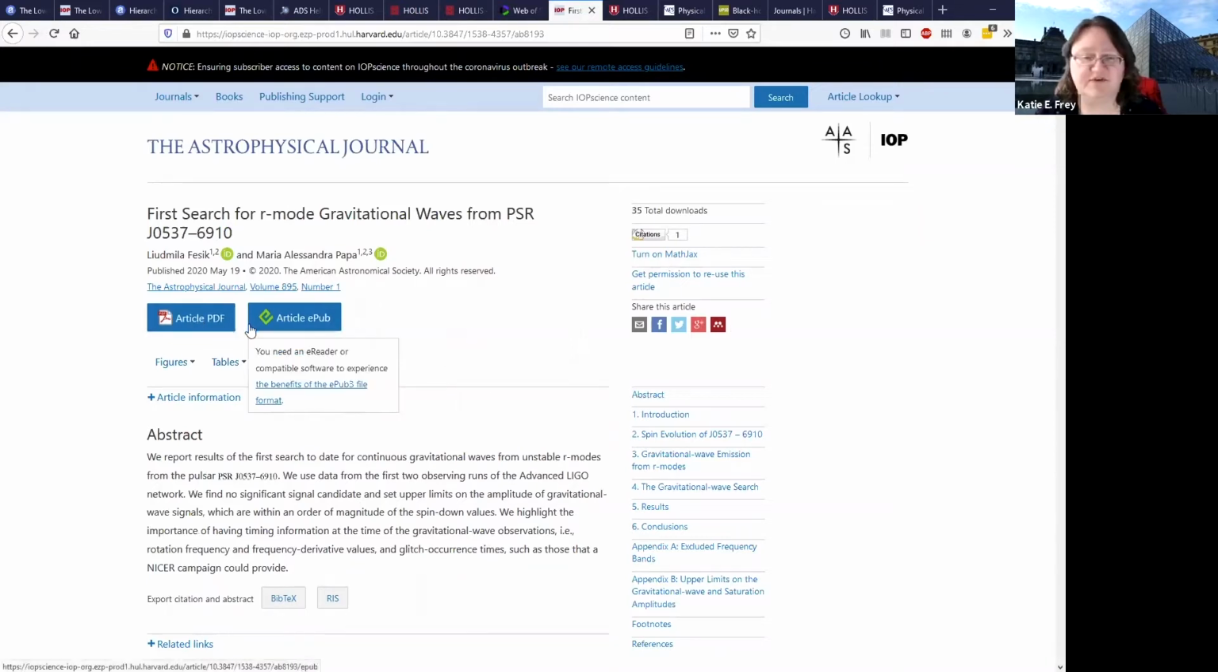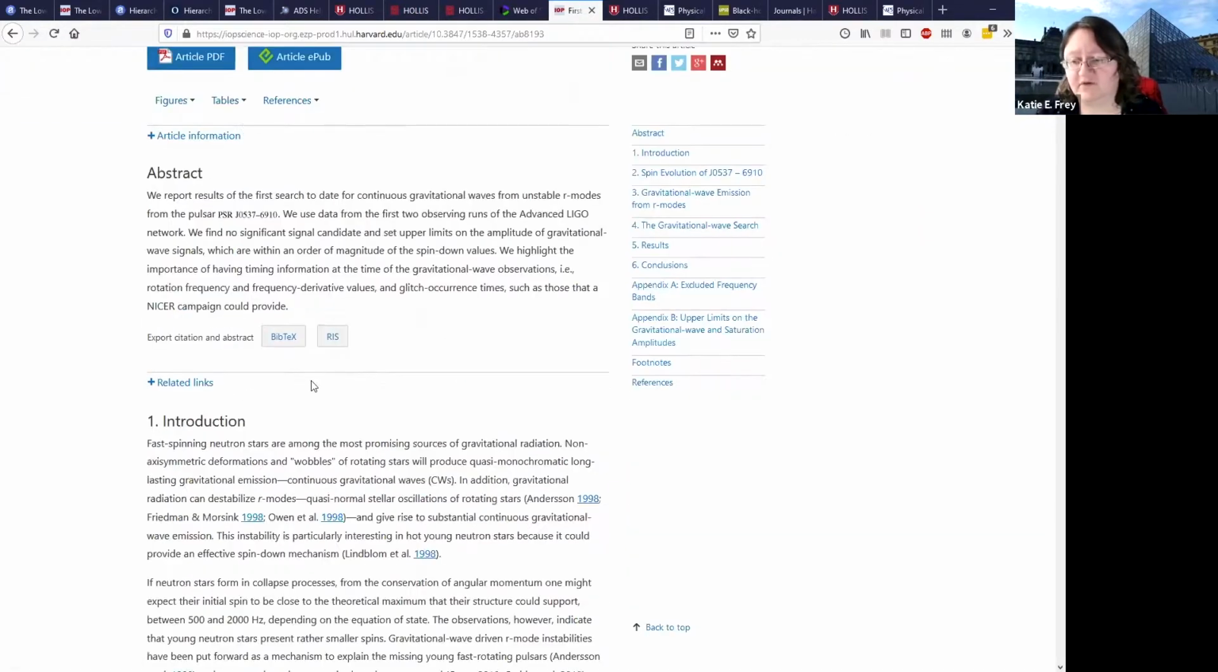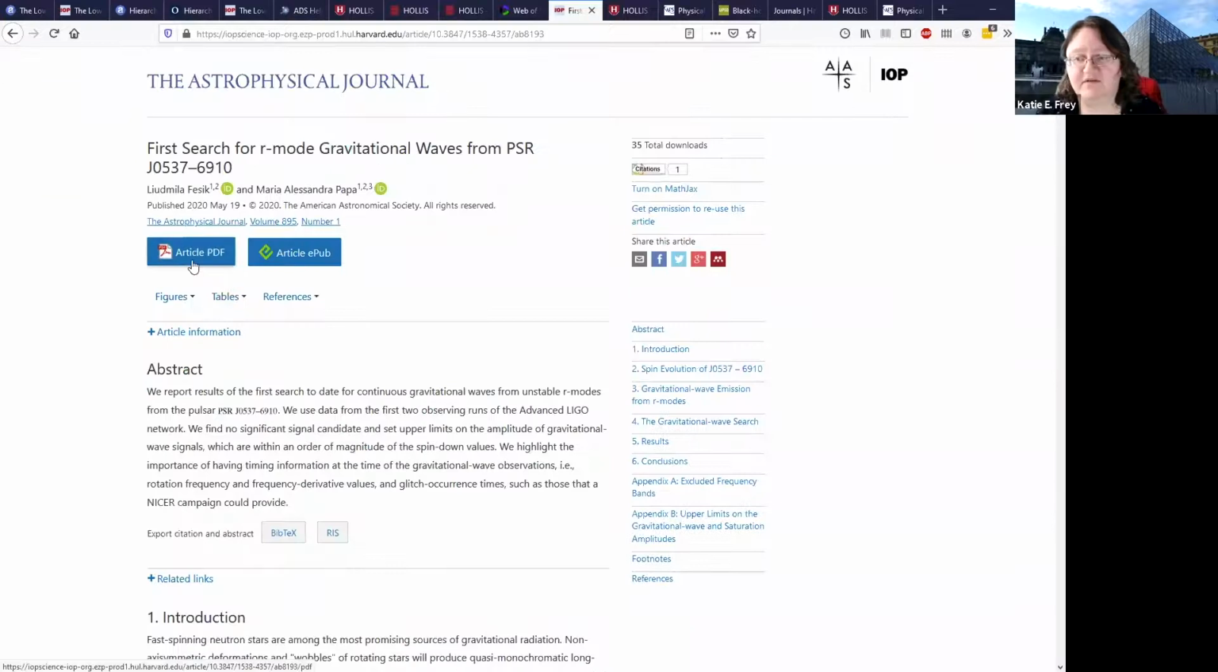And we saw a page similar to this earlier. Again, you can read the whole article here, or you can click on the article PDF to download the file to your computer.